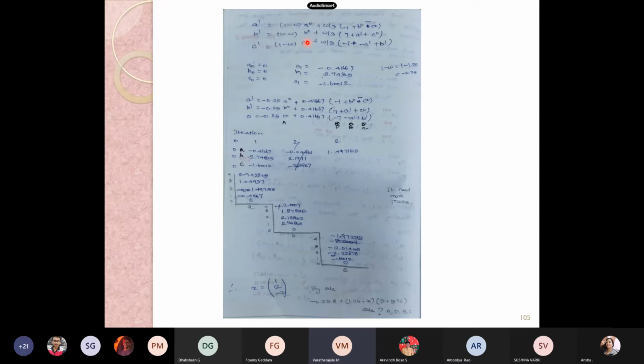My C1 is minus 1.60012. Then you'll get 2.18800. Right, you're getting 2.18800.